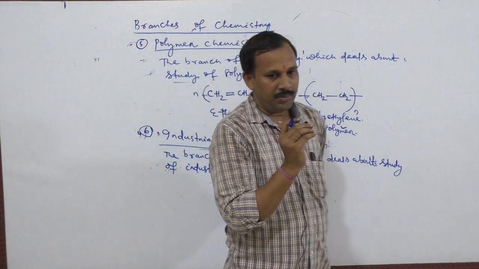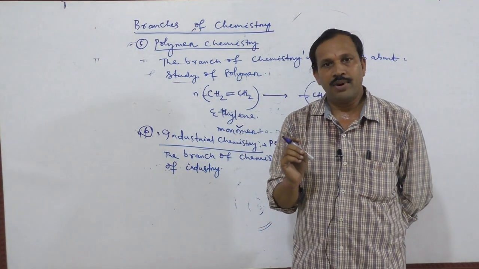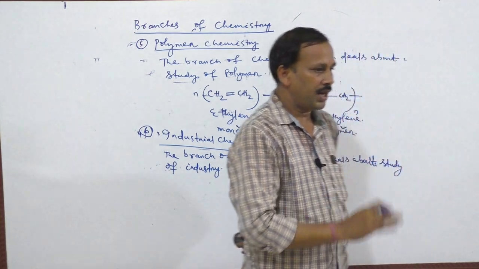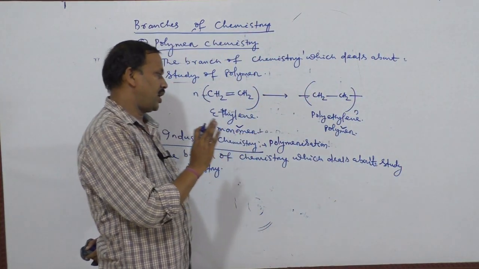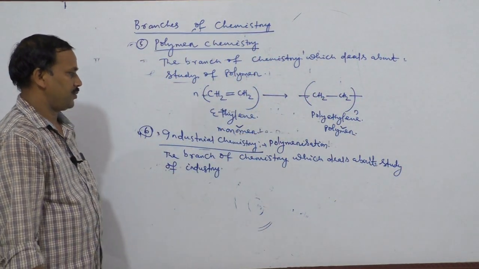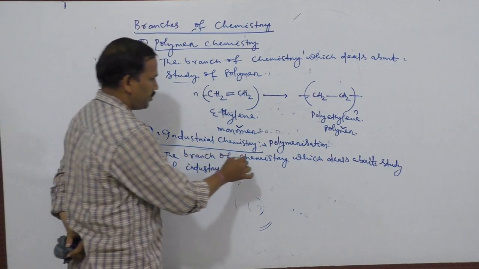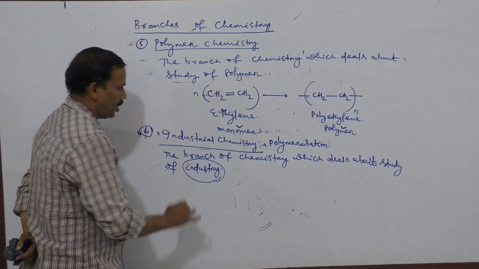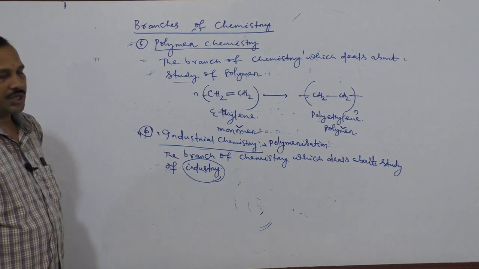All industries must require a certain amount of chemicals for their function. Without chemicals, an industry cannot operate or function. Therefore, the branch of chemistry which deals with the study of industry is known as industrial chemistry.